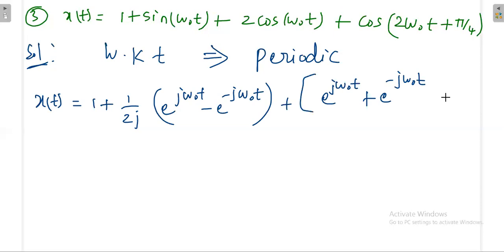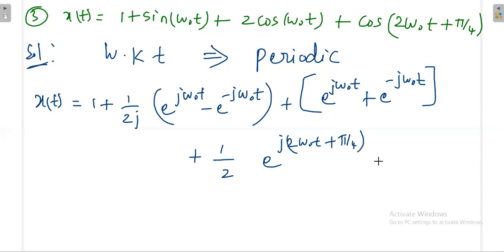This is another term. Then here 1 by 2, e power j 2 omega naught t plus pi by 4, plus e power minus j 2 omega naught t plus pi by 4.